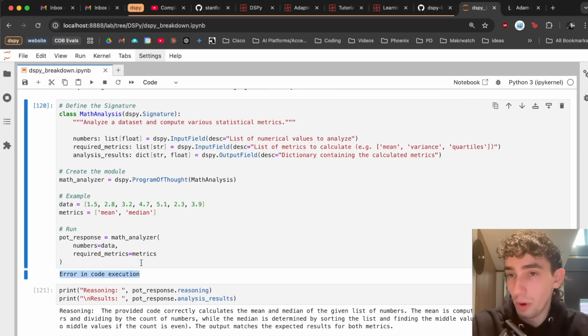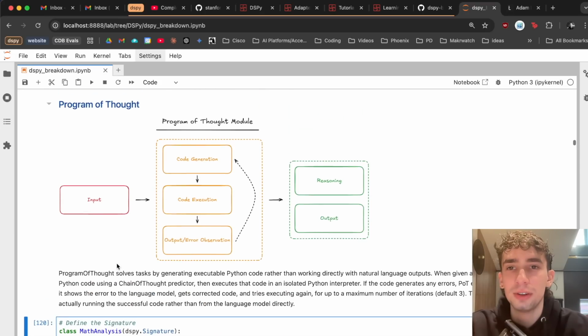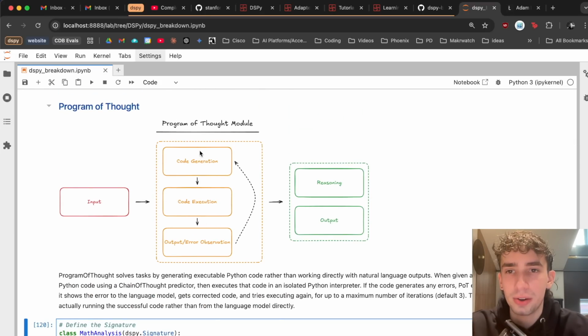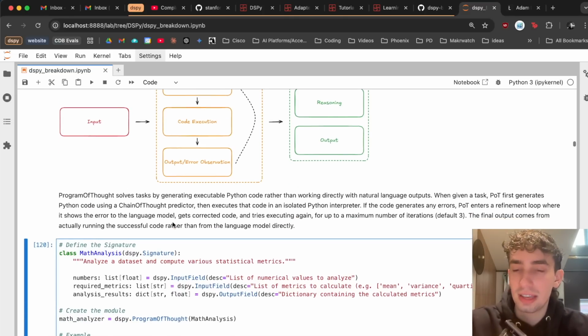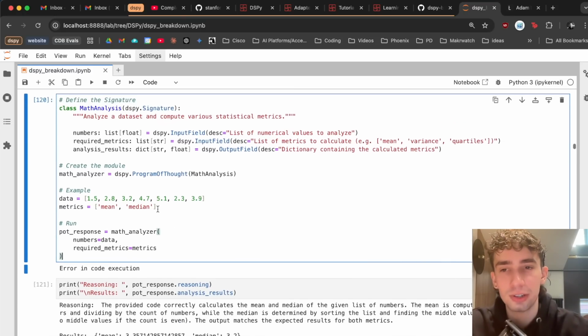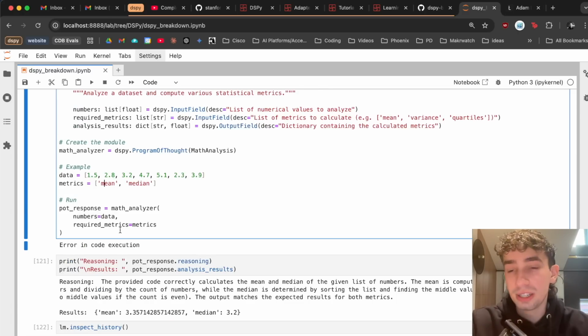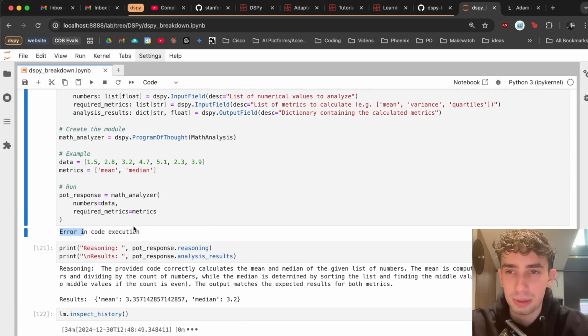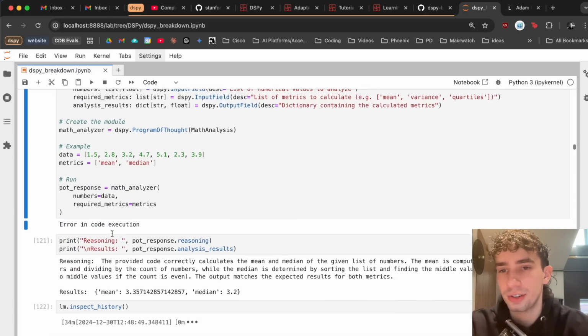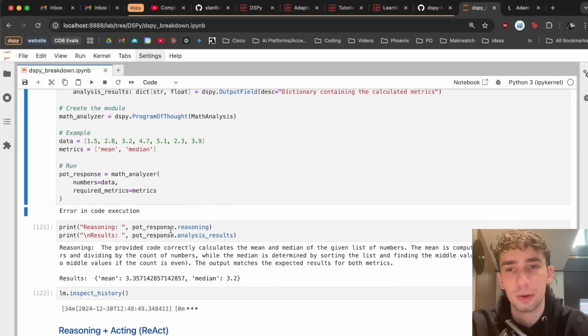we can see that first it had one error in its code execution. So what it'll do is it'll write code, execute it, and then if there's an error, it can actually look at the error and edit the code, and it will do this n number of times. The default is 3 until it gets an answer out. We can see then when we run the math analyzer with our data and the metrics that, as mentioned, there was one error in the code execution. So it tried it again, but then it was successful, and we get our mean and median.